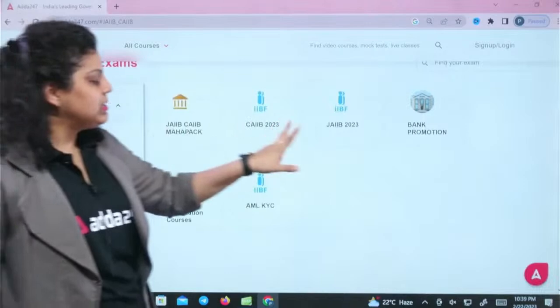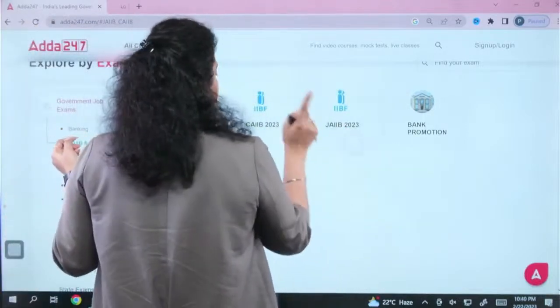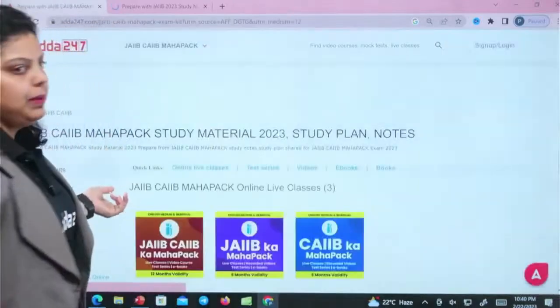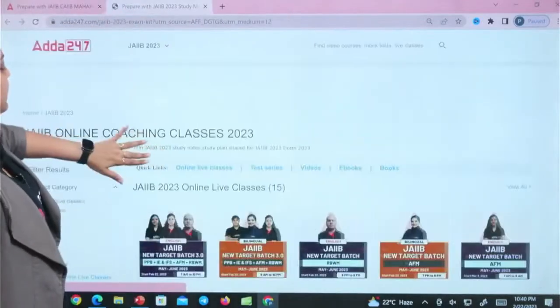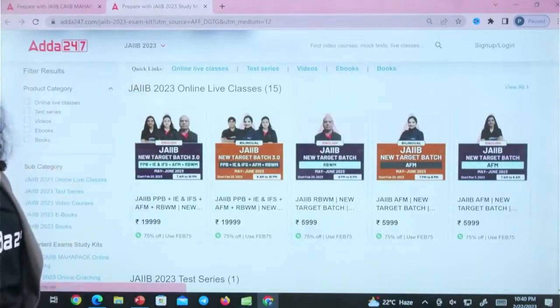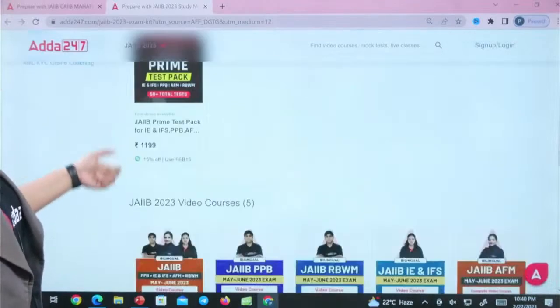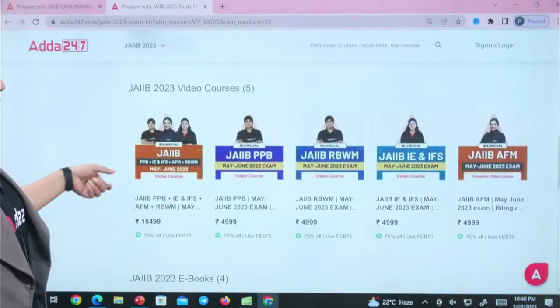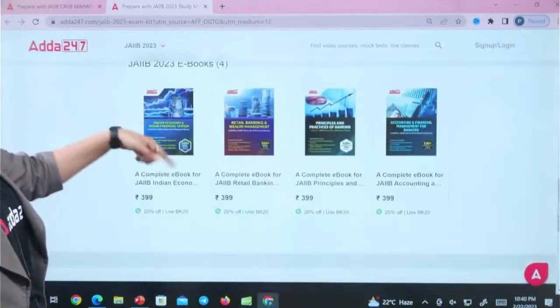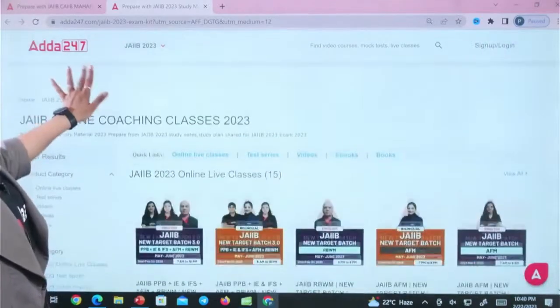Now how to enroll? If you want to go with the target batch, click on the JAIIB 23. If you want to go to the JAIIB CAIIB Mahapack, click here. Do read these details. All these are the batches. You can click on view all and you will find it. You will find the test series here. If you want to go with the video course, these are the video courses available. If you want to go with the ebooks, these are the ebooks available. So everything is available. In whatever product you want to enroll, you can enroll.